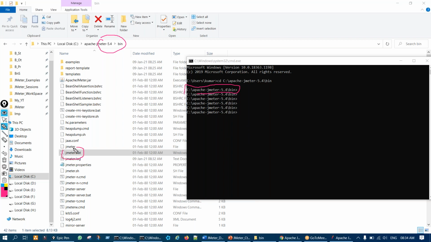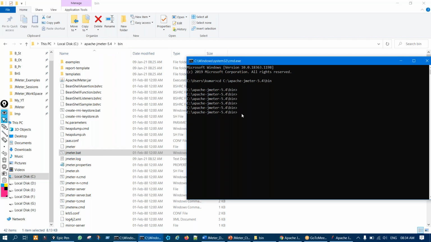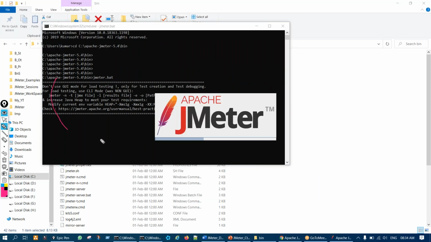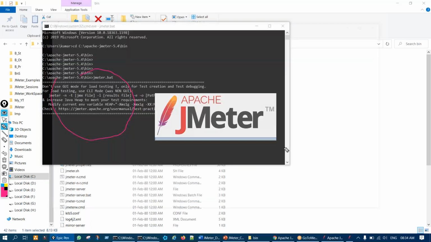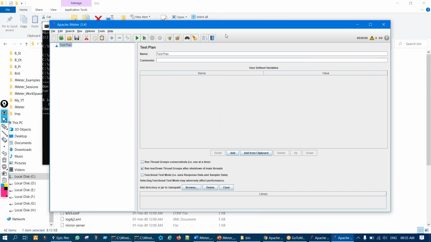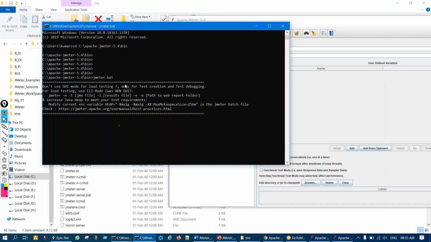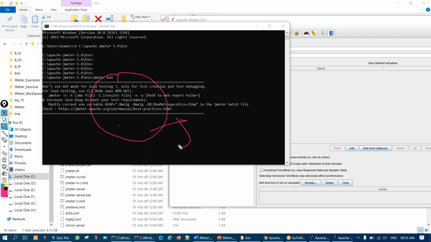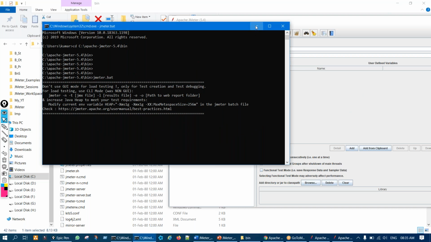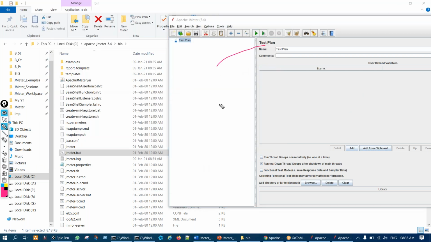just type jmeter.bat. Okay, simply type here jmeter.bat, and you'll see this command prompt will now become the console because it has been converted, and JMeter will open. Okay, you can see, and this command prompt has been converted into the JMeter console. So you cannot close this. If you close it, JMeter will be closed. So you have to minimize it and let it be, right? Okay, so that is one way.